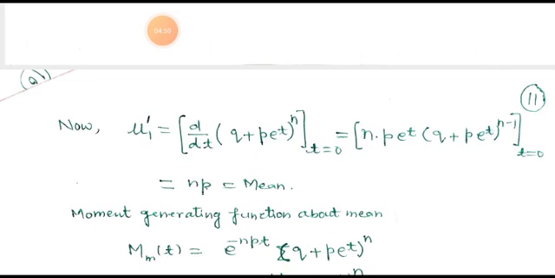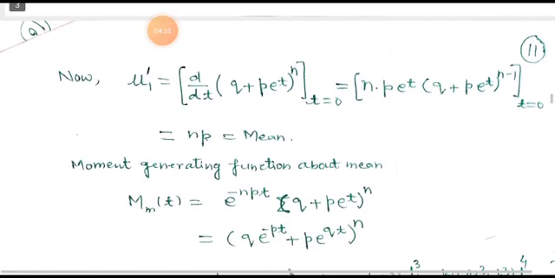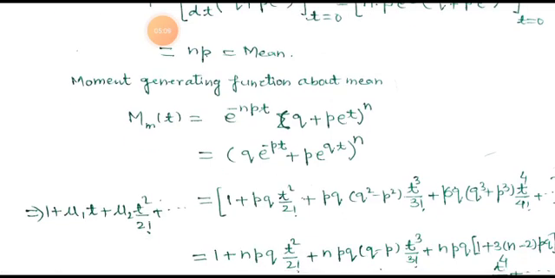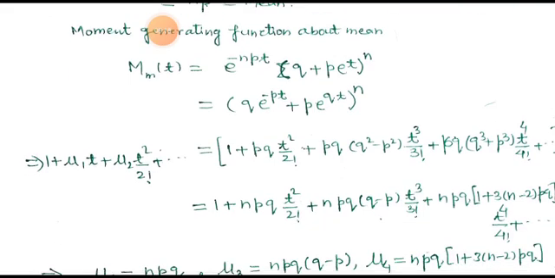NP is the mean. So the moment generating function about the mean, Mt, is equal to e to the power minus NPt times (Q plus P e to the power t) to the power N. After multiplying, we get (Q e to the power minus Pt plus P e to the power Qt) to the power N. Now expanding this: 1 plus mu1 t plus mu2 t squared upon factorial 2 plus mu3 t cubed upon factorial 3 and so on.